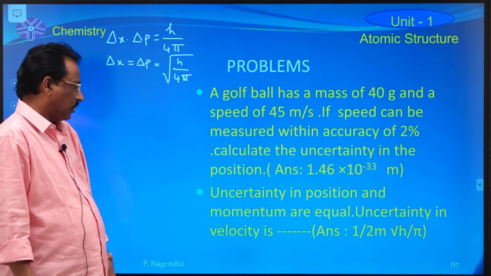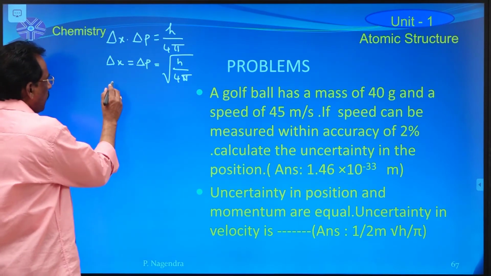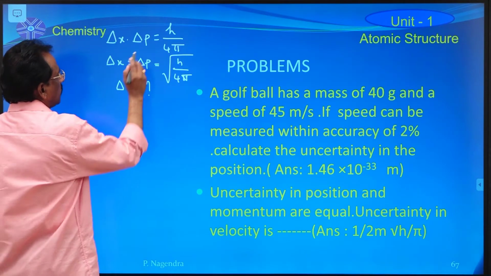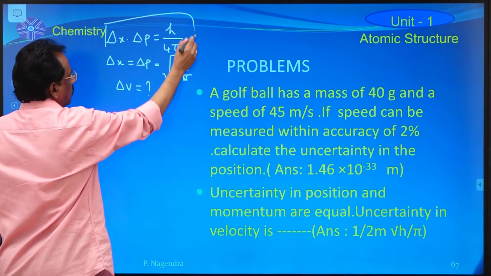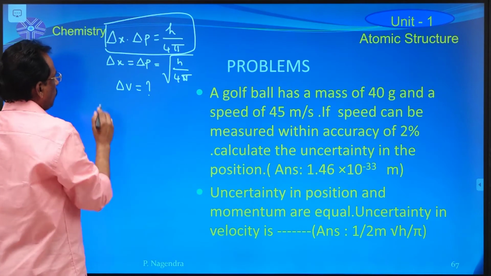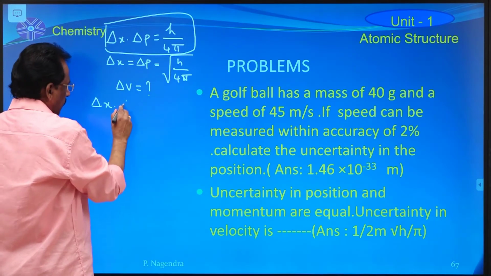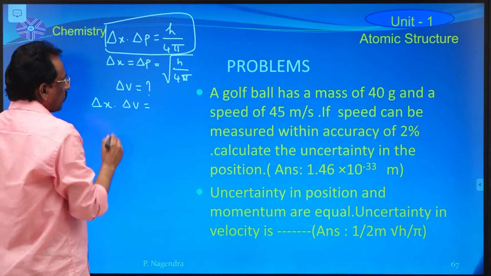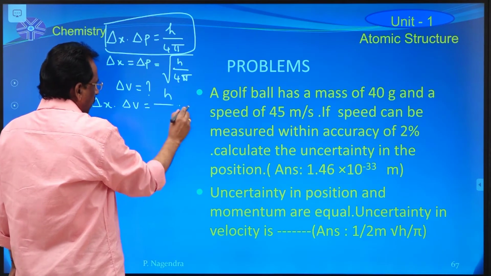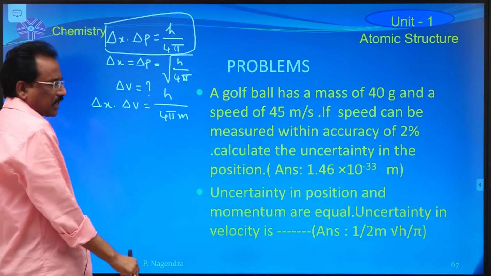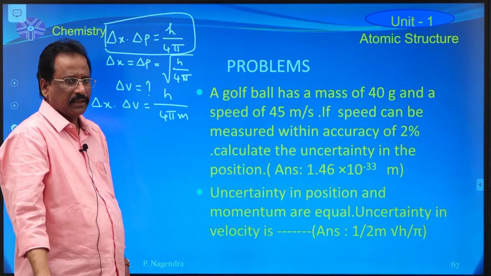Now, find out the delta v value by using this original expression, that means delta x into delta v is equal to h by 4 pi m, where m is mass of the particle, example electron.